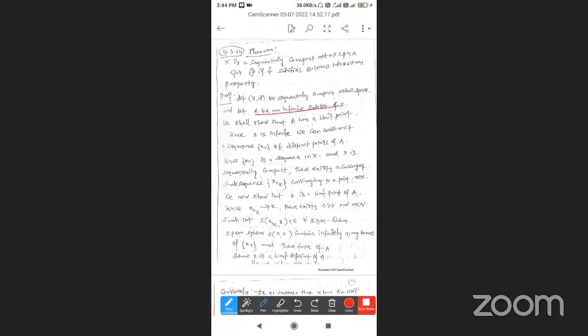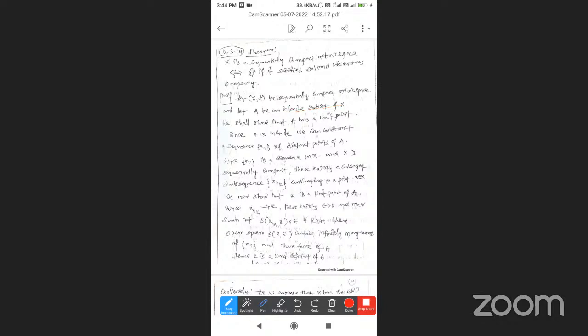Let A be an infinite subset of X. We have to show that A has a limit point, which is the Bolzano-Weierstrass property. So let A be an infinite subset of X. We shall show that A has a limit point.